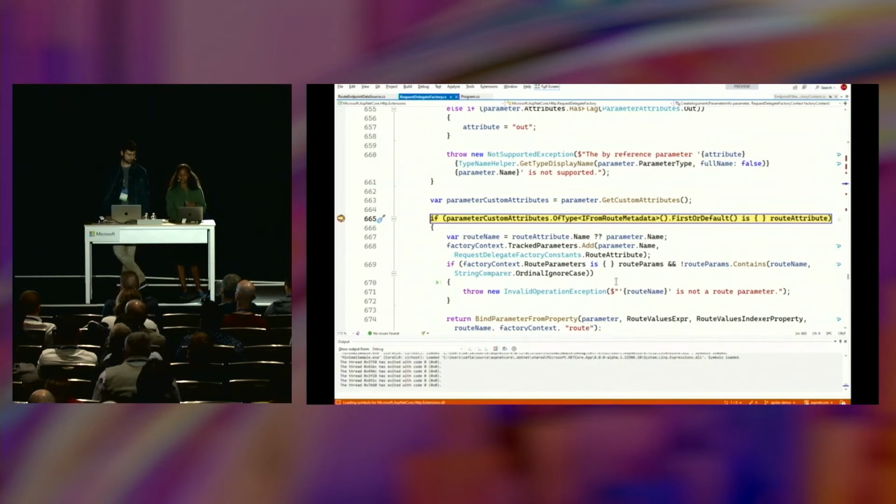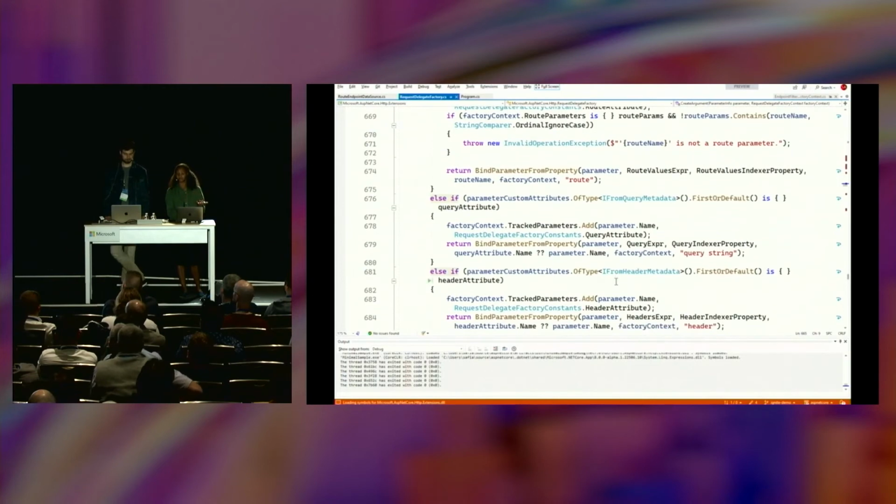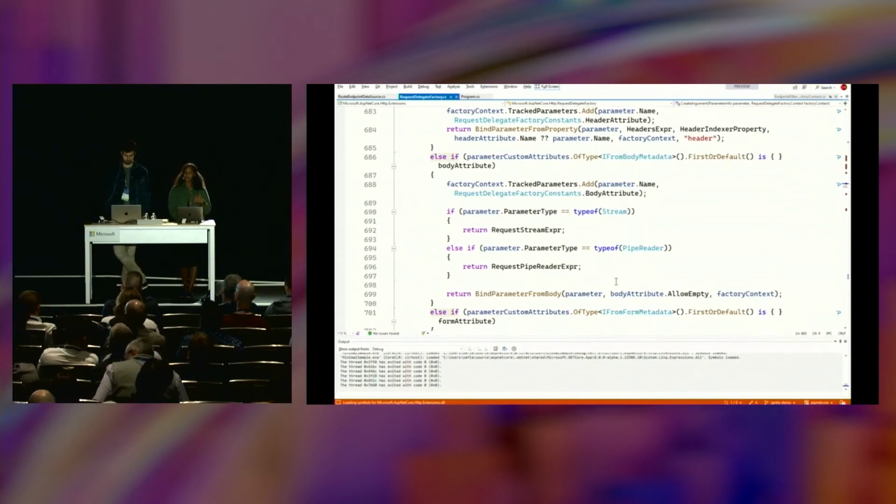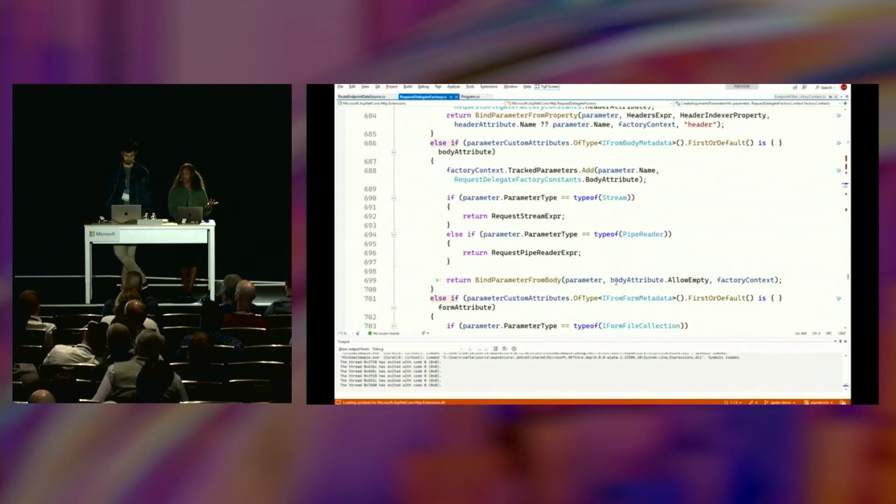And we have a ton of different heuristics that do things like look for explicit attributes. There's also some smartness that tries to resolve things that might be in services or a request body. We look for things that have a TryParse that we can enumerate on. So there's a ton of binding rules that we can execute here.